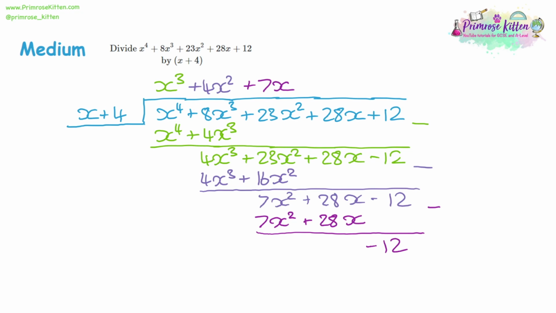So again, we know that x plus 4 won't be a factor because the remainder isn't 0, and we only have 3 terms to write down for our answer: x cubed plus 4x squared plus 7x. The number term at the end essentially is a 0.